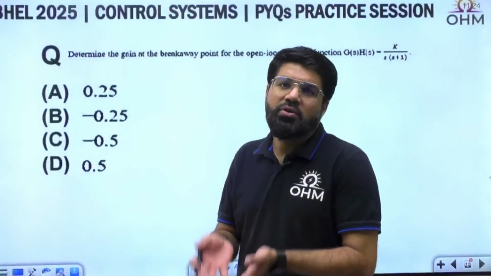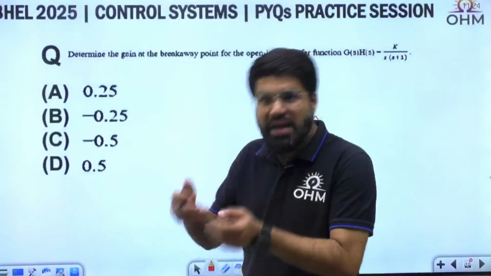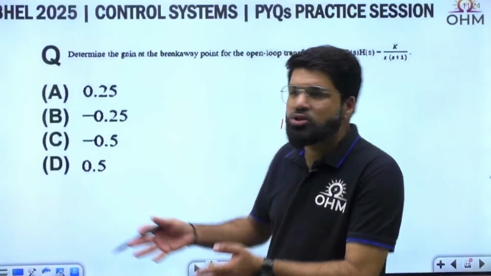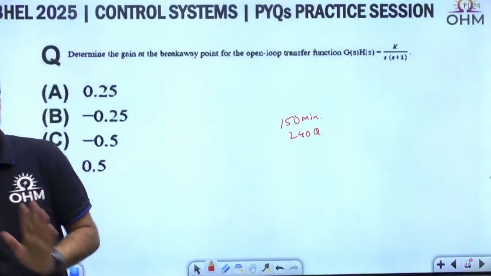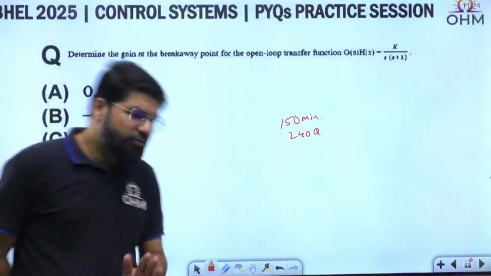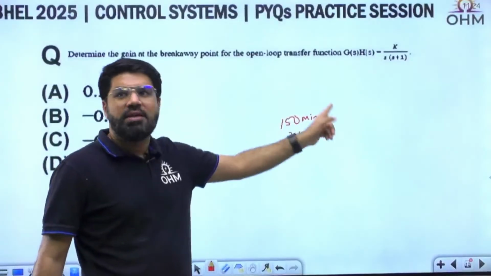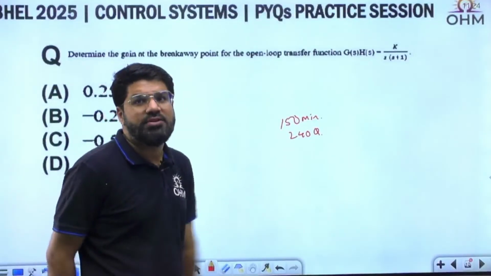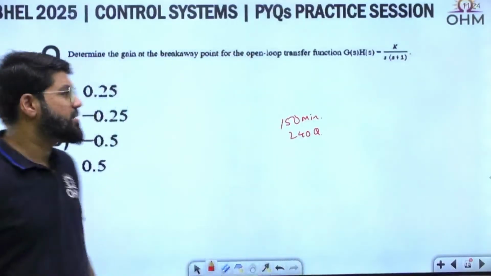But what you have to prove in the exam is that you have solved the maximum number of correct questions, rather than showing that you can solve this breakaway condition question. No. So that is what my suggestion is. At the end, if you feel the time is left and you have marked this question for review, then go and solve it. That is my honest suggestion for any such examination. Clear?